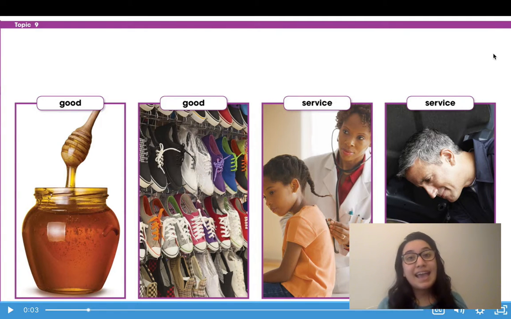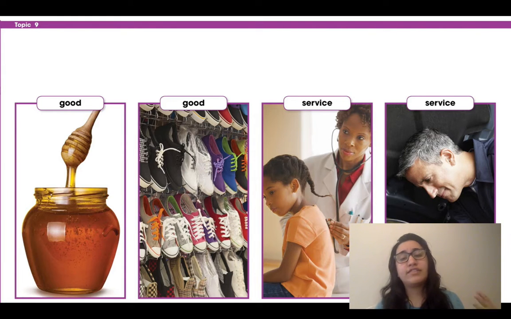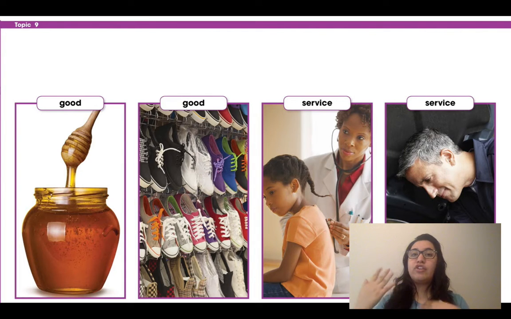Same thing with the mechanic. If your parents' car is not working, they're going to take it to the mechanic. The mechanic is going to use his services. He's going to fix the car, and then your parents will give him money. So we always trade money for either services or goods.